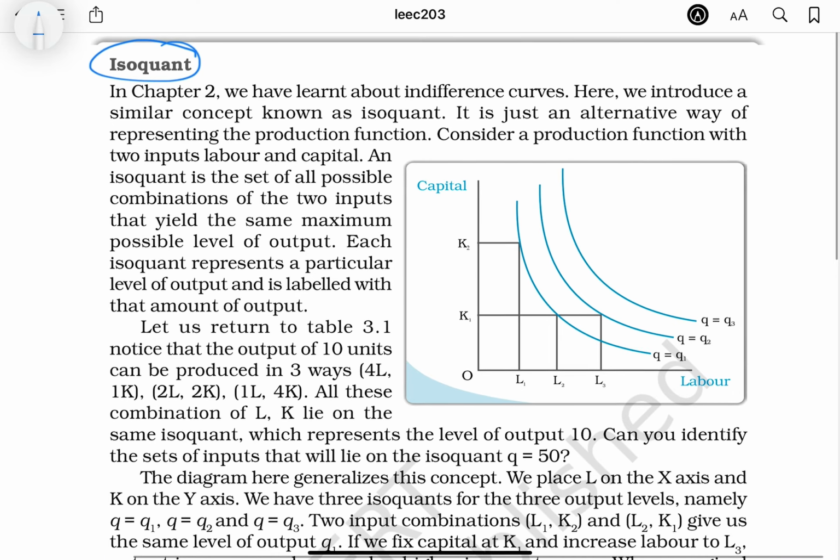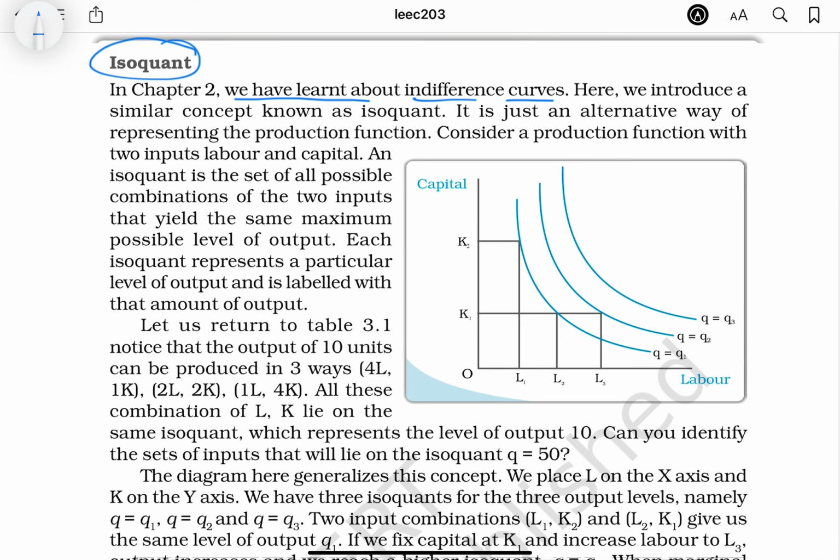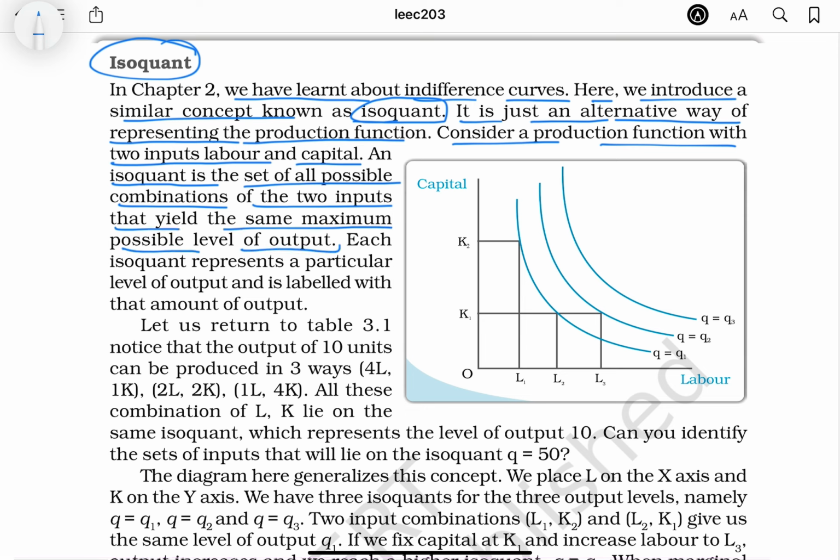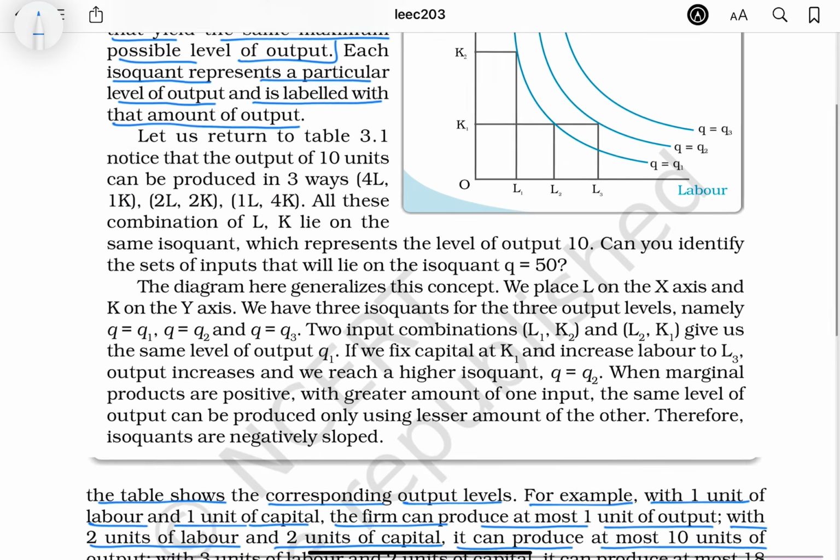Isoquant. In chapter 2, we have learned about indifference curves. Here we introduce a similar concept known as isoquant. It is just an alternative way of representing the production function. Consider a production function with two inputs, labor and capital. An isoquant is the set of all possible combinations of the two inputs that yield the same maximum possible level of output. Each isoquant represents a particular level of output and is labeled with that amount of output.